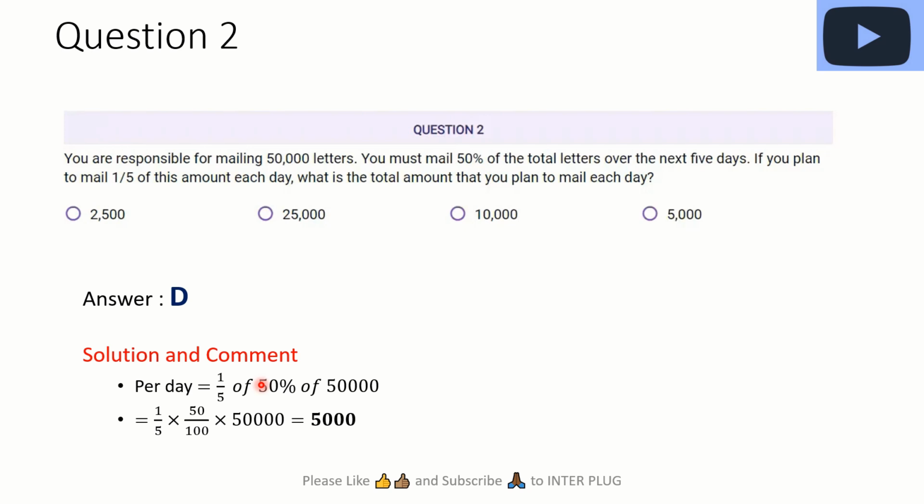Okay, question two. Question two says you are responsible for mailing 50,000 letters. You must mail 50% of the total letters over the next 5 days. If you plan to mail 1/5 of this amount each day, what is the total amount that you plan to mail each day? So we know that per day we mail 1/5 of 50% of the 50,000, right? You put it in this mathematical expression and simplify, and you're going to get 5,000 mails per day. So the answer is D.